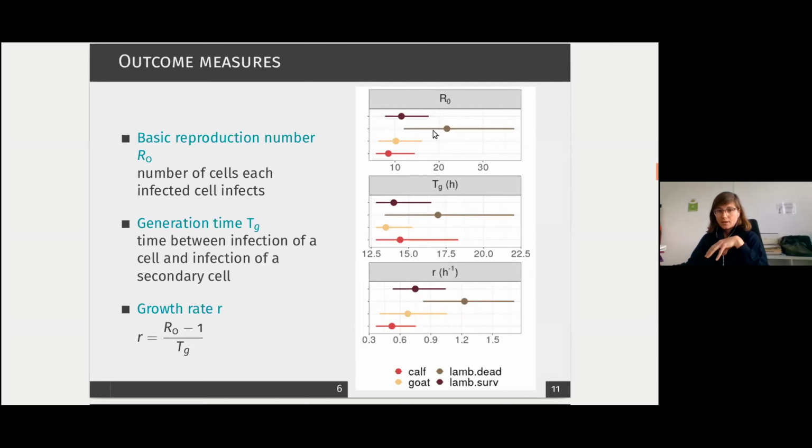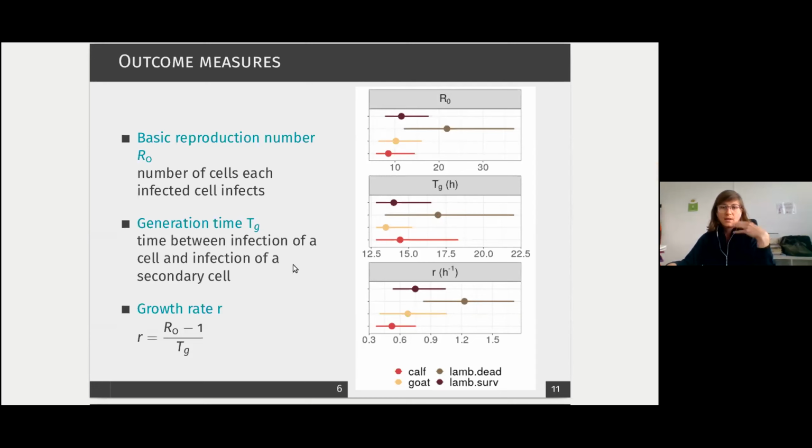And here you can see that it's the first option that we see. So the R0 for the dying lambs is almost twice as high as the R0 for the other groups, even though the generation time tends to be a bit longer. So it's representative of a kind of trade-off. It's difficult for a virus to have both a high R0 and a short generation time.